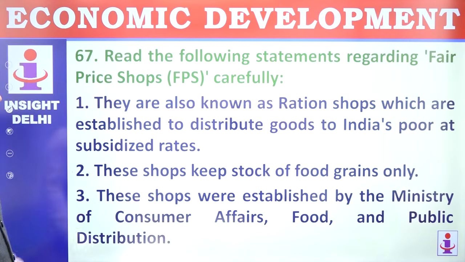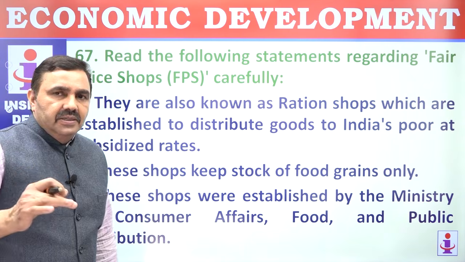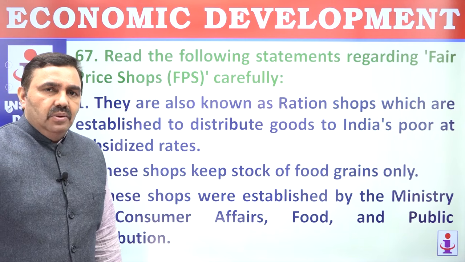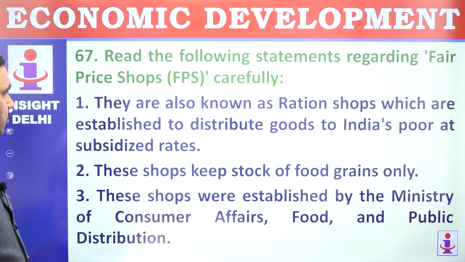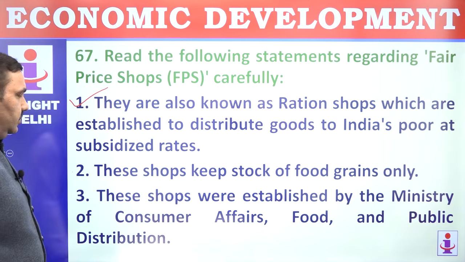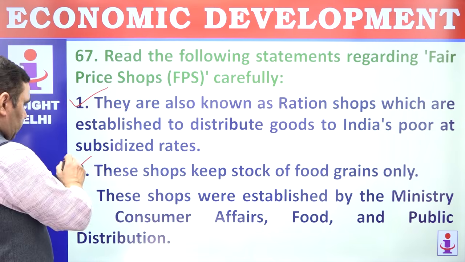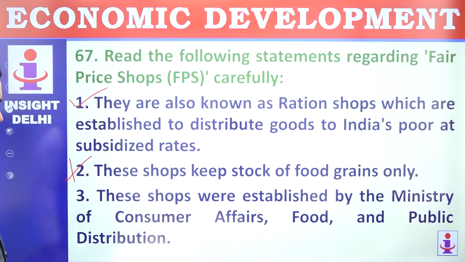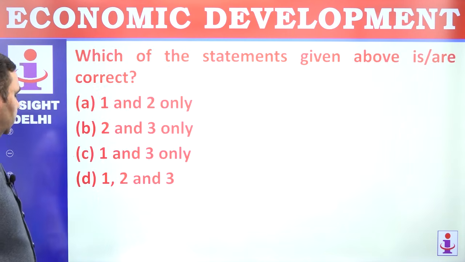67. Read the following statements. Fair price shops means where you get ration, kerosene, sugar, all these kind of things. They are also known as ration shops, which are established to distribute goods to India's poor. These shops keep a stock of food grains, not only food grains, sugar, kerosene oil and other things also. These shops were established by Ministry of Consumer Affairs, Food and Public Distribution. That's correct. 1 and 3.